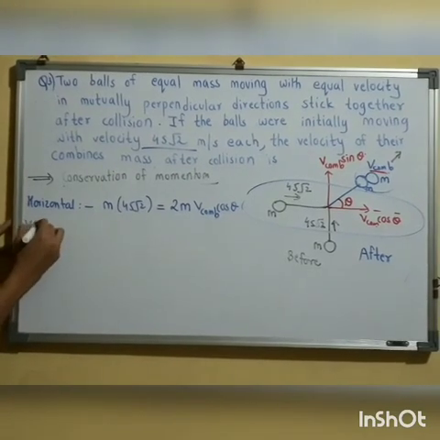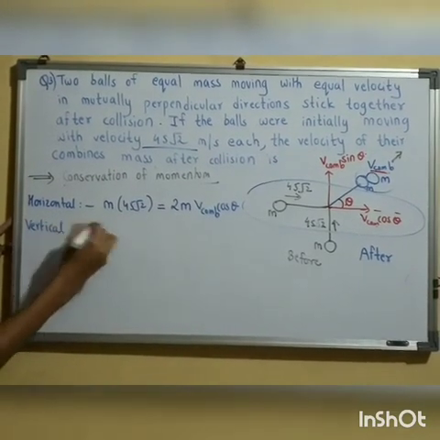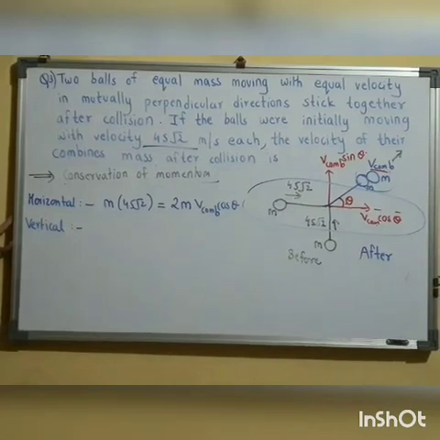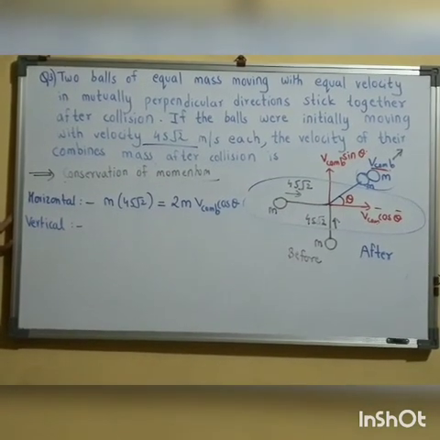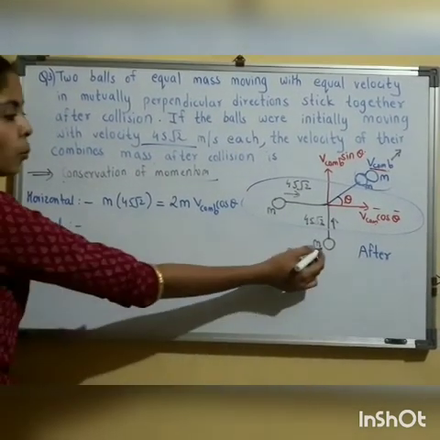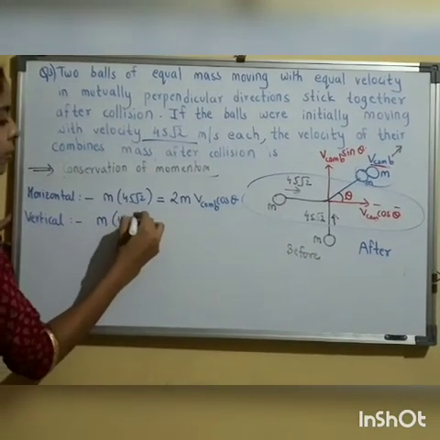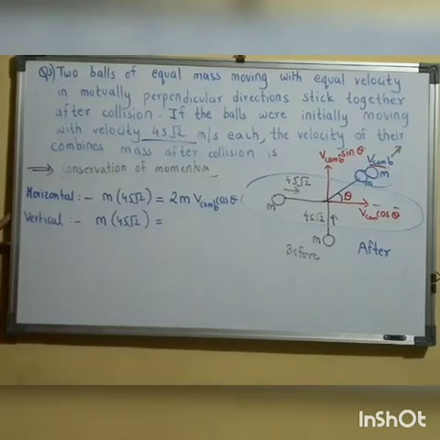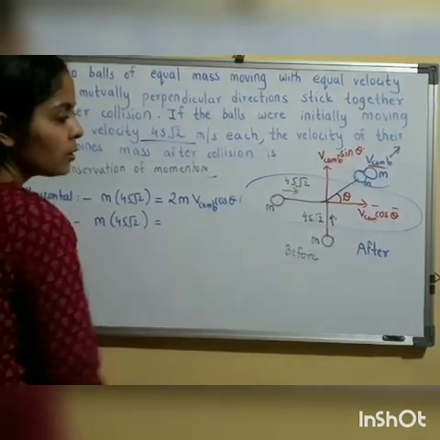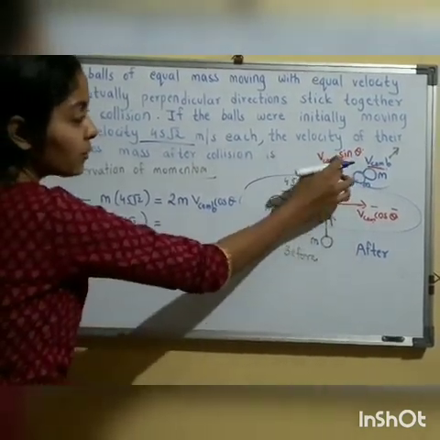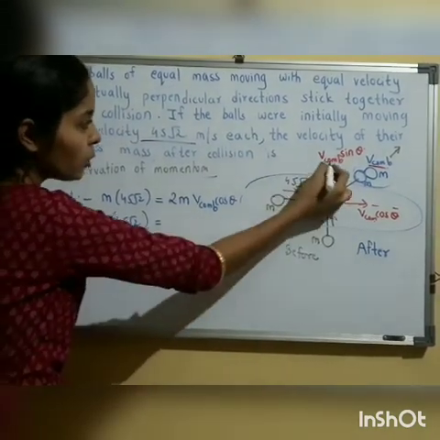Next, the condition for the vertical direction. Before collision, in the vertical direction, we have only one mass, m, moving with velocity 45 root 2. So m times 45 root 2 will be equal to the momentum after collision, which is the mass of the combination, 2m, times V combination sin theta.